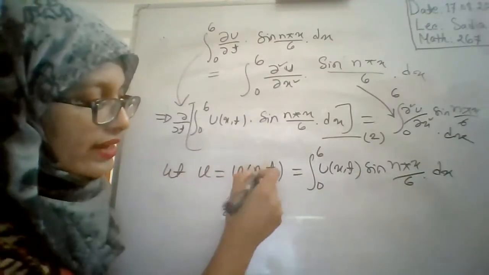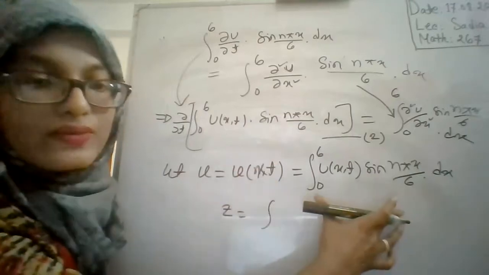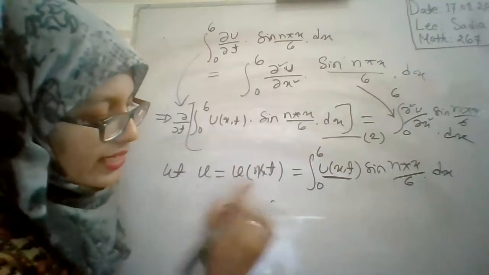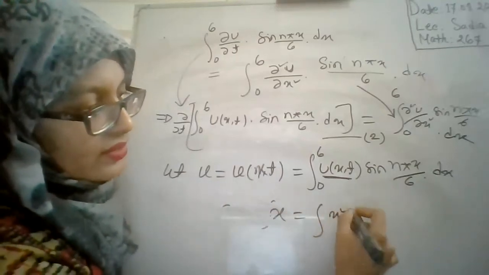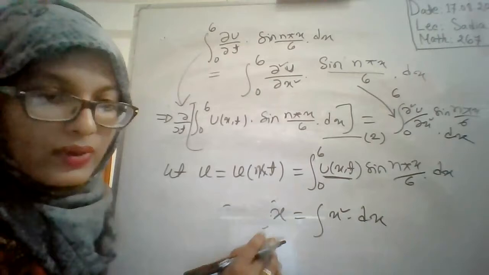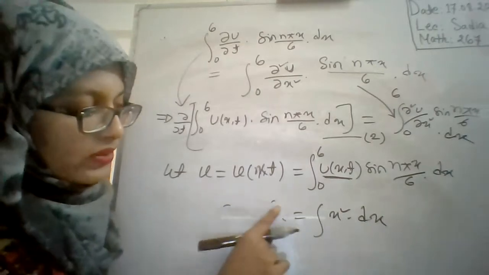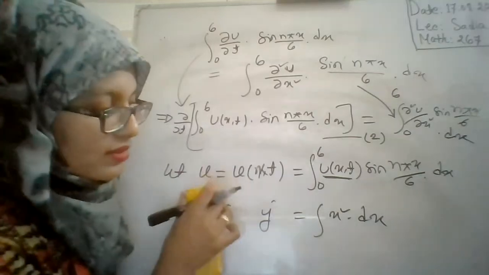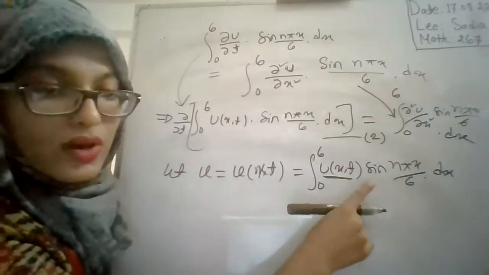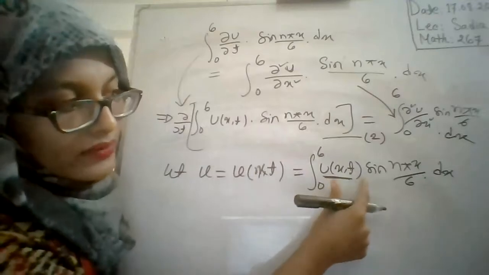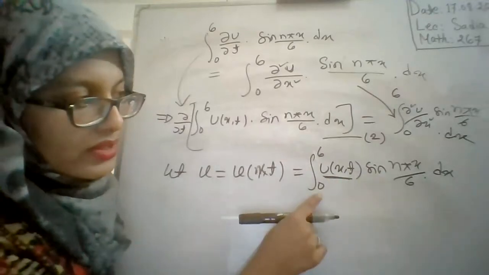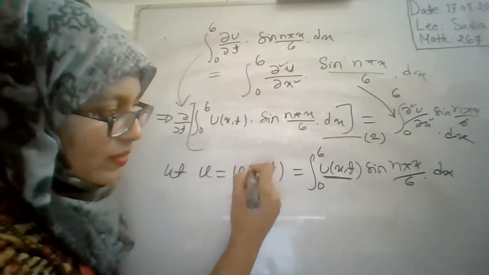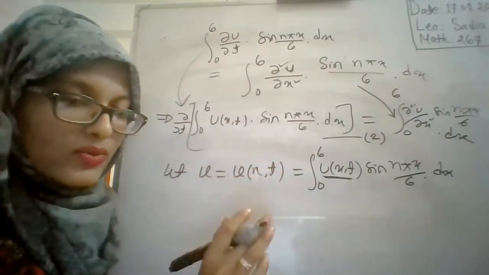If you write u(x, t), then u(x, t) equal to the integration of this is not possible, because here it is also u(x, t). Is it possible to write x is equal to the integration of x square dx? No, it is not possible. These two things are not equal. But you can write y is equal to the integration of x square dx. For this reason, since on the right side it is u(x, t), and we are taking the integration of this function with the sine term from the limit 0 to 6, we are considering it as u_n comma t. Have you understood or not?